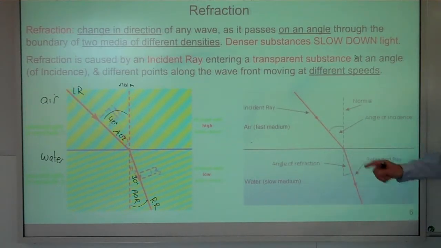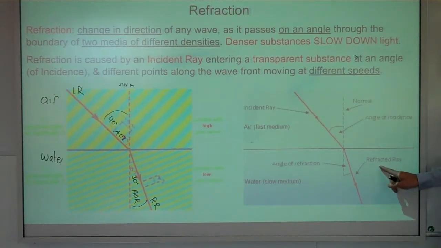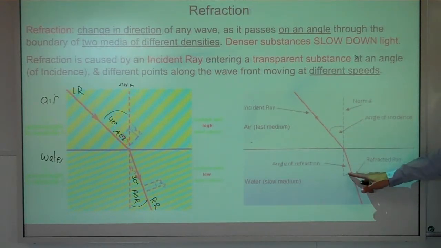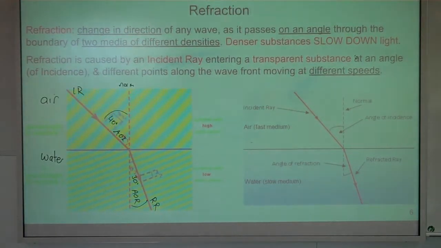You've got a second one here. Just do the same thing. In fact, I've already got incident ray and refracted ray here, so you can fill in some numbers and put in angle of incidence, which is already there, and angle of refraction. So that second diagram will help you out anyway. So just fill in some numbers. So it bends towards the norm.